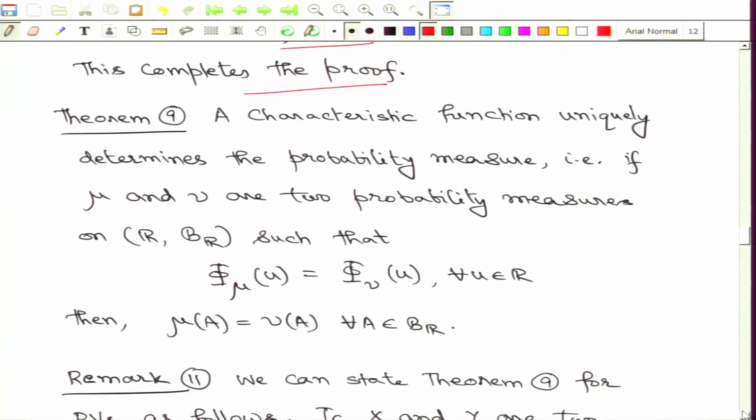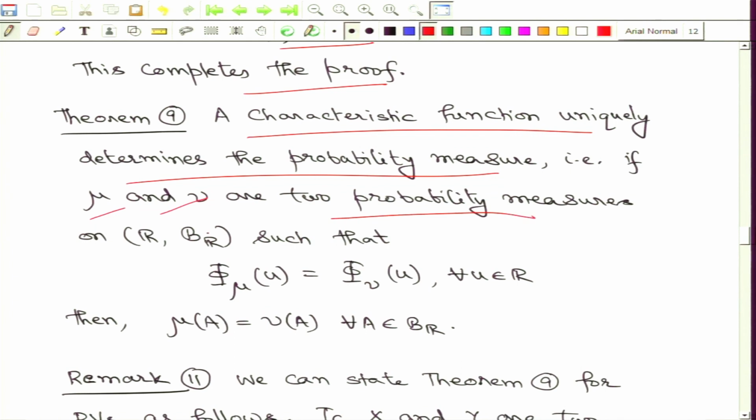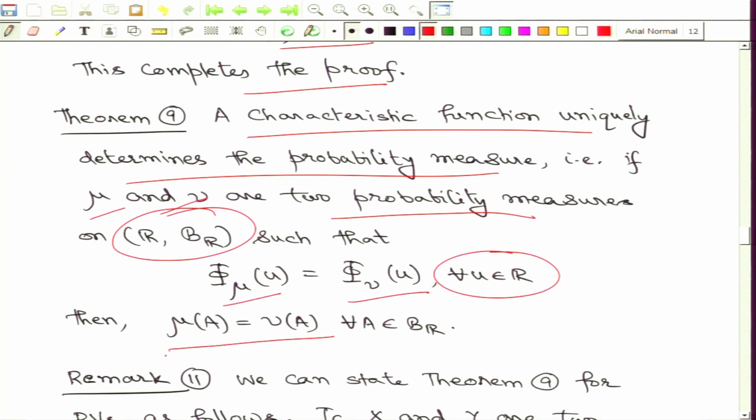Now, using this result, we are going to look at the recovery of underlying probability measures if the characteristic function is given. Now, this is our next result. It says that the characteristic function uniquely determines the underlying probability measure, namely if mu and nu are two probability measures on the real line together with the Borel sigma field such that the characteristic functions match pointwise, then the measures must match in the sense that they associate the same value for all Borel sets.